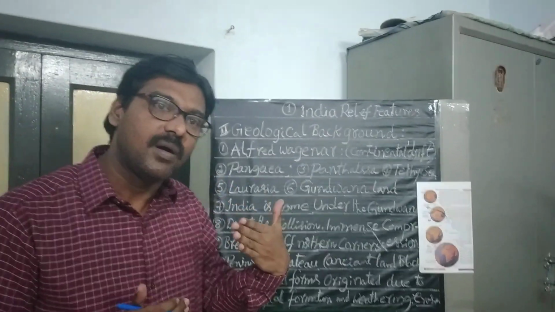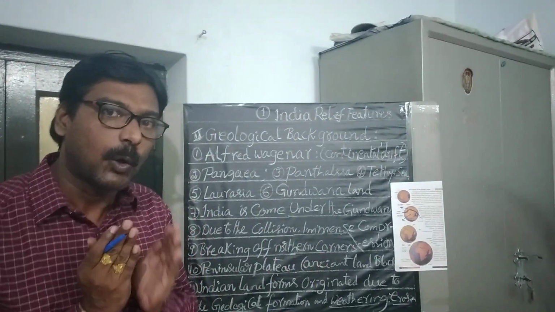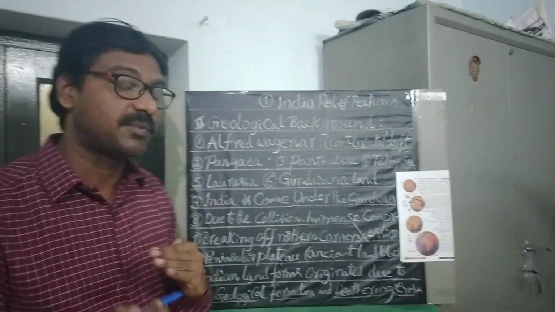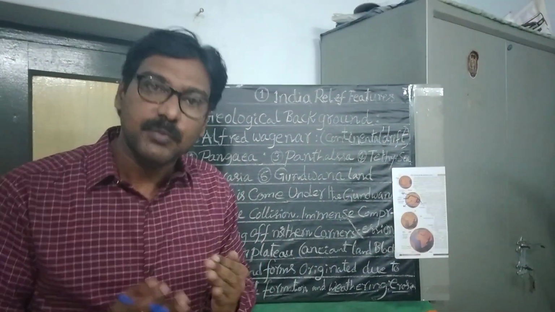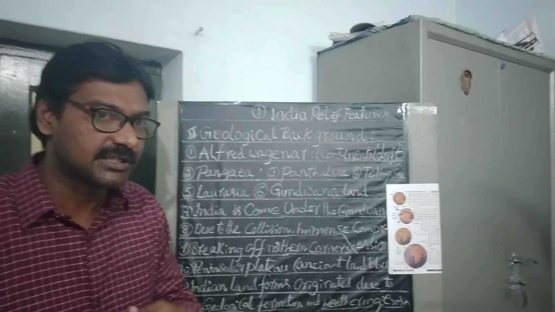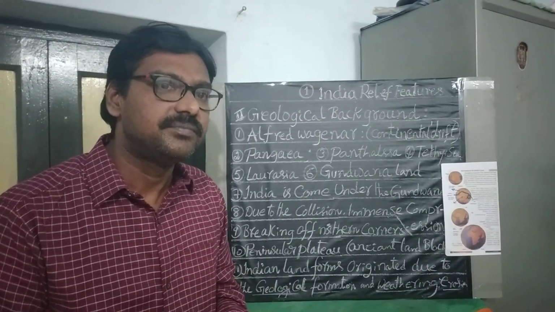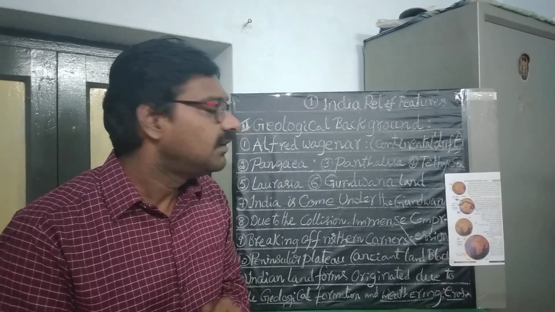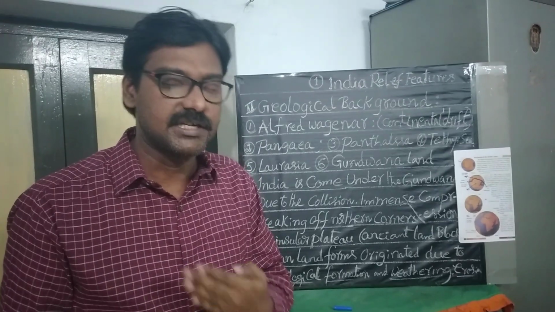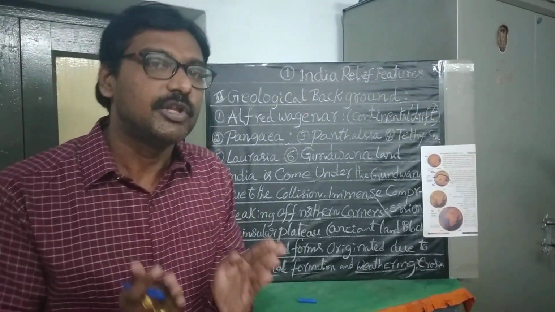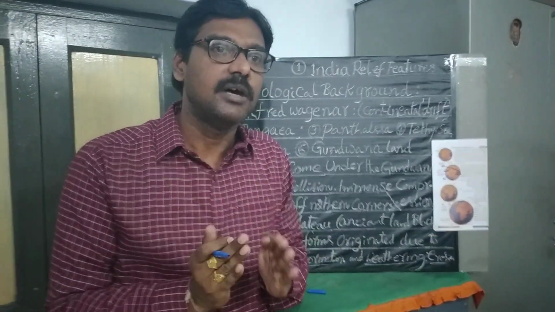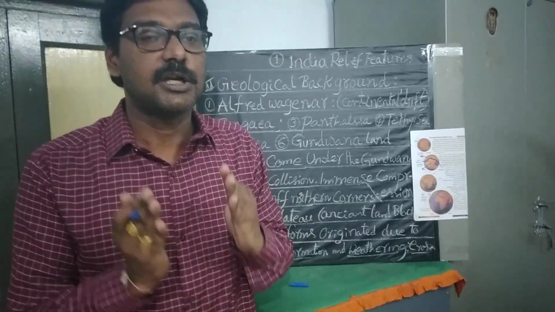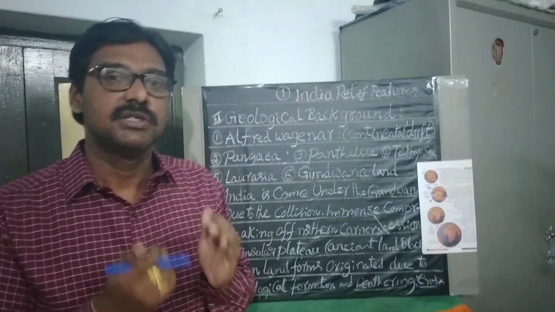Due to the collision and immense compressive force, the mountains folded. The mountains evolved through the folding process over millions of years, and finally formed the present form of the Himalayan mountains. How were the Himalayan mountains formed? That question rises in our mind.